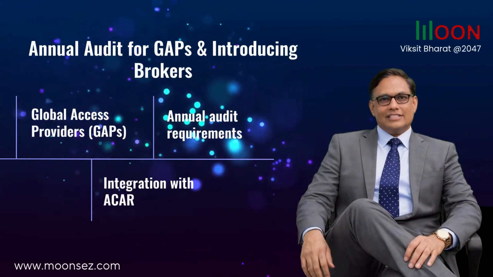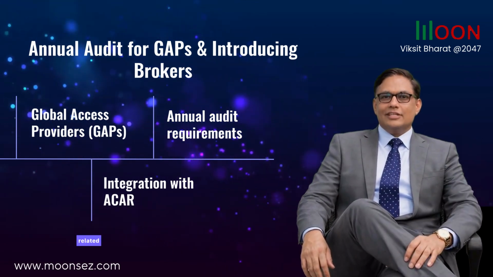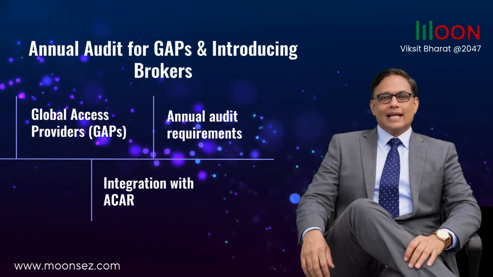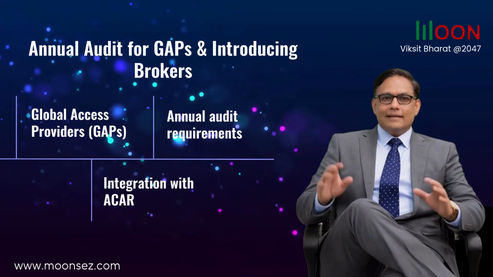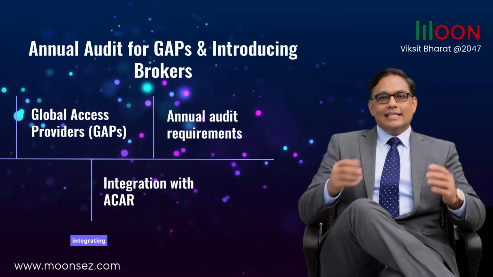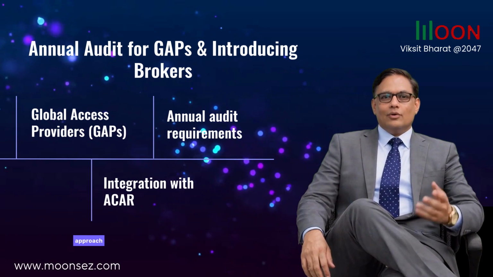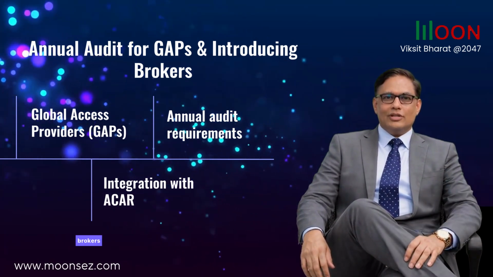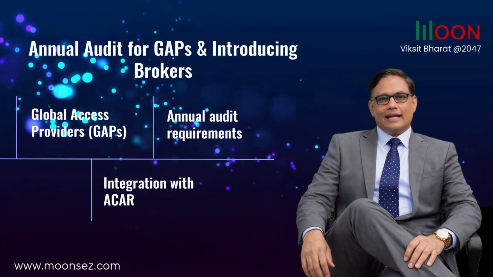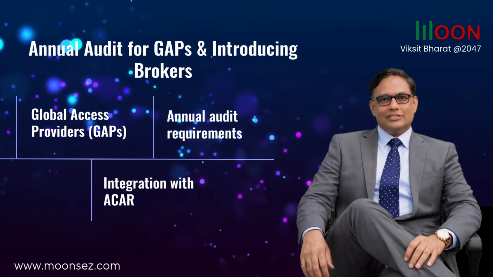Global access providers and introducing brokers have additional reporting obligations. Their activities related to global access must be audited annually. The ACAR format now includes Part B for these entities. This simplifies compliance by integrating their audit report with the standard ACAR submission. It ensures a uniform approach across all intermediaries. By following this, GAPs and introducing brokers maintain regulatory transparency. Annual reporting for these entities helps the authority monitor cross-border securities activities effectively.